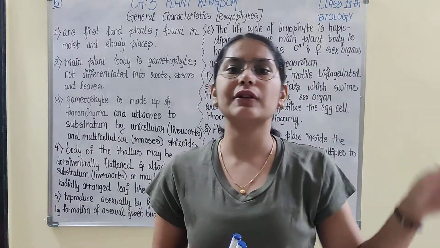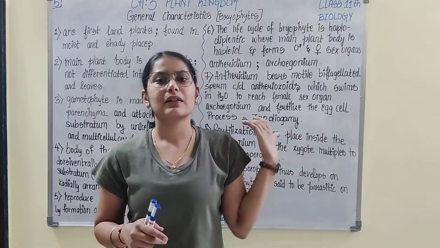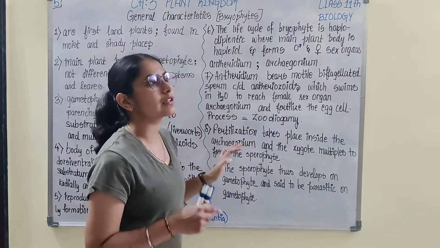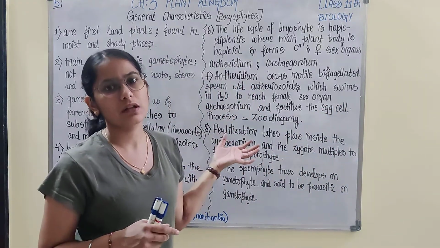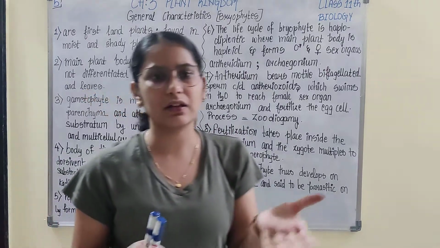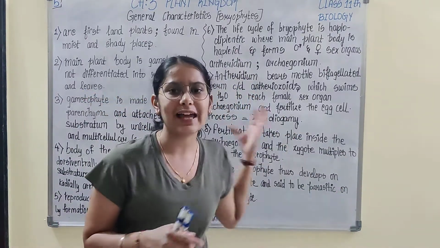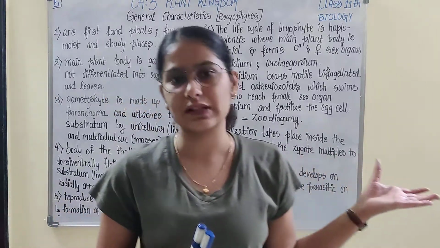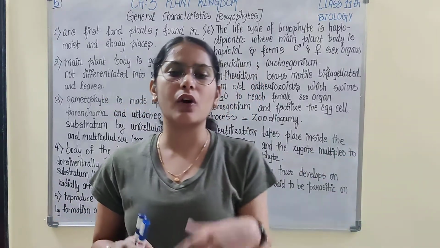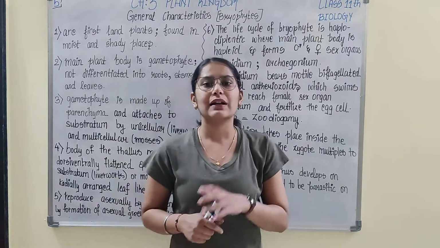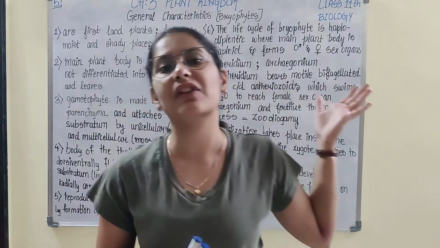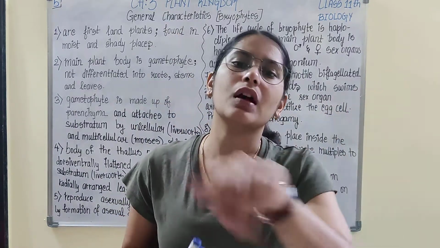So here we are going to start with bryophytes and their general characteristics. We would also include liverworts and mosses, and if there are a few exceptions, we would simultaneously discuss the exceptions of liverworts and mosses. According to the textbook, the classes of bryophytes are liverworts and mosses. But that is not all.